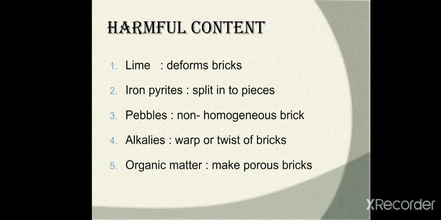Iron pyrites. Iron pyrites, if present in the earth, decompose and oxidize in the brick and cause the brick to split. Vegetation and organic matter. The presence of vegetation and organic matter in the brick assists in burning, but such matter is not completely burnt. The brick becomes porous. The carbon produced due to burning of organic matter makes the brick darker in color.